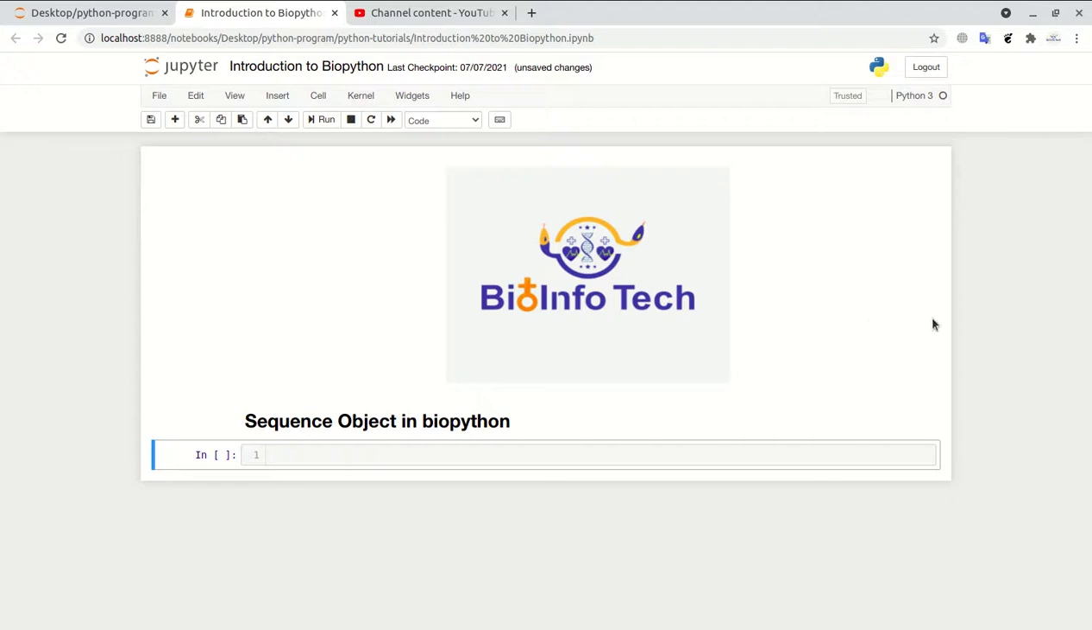What is a sequence object? How can we create a sequence object in BioPython? We will see this today.